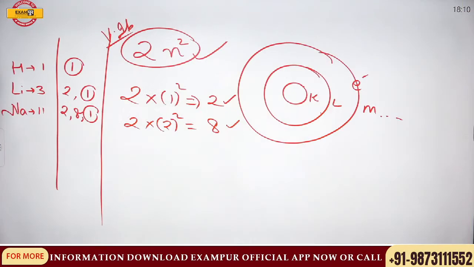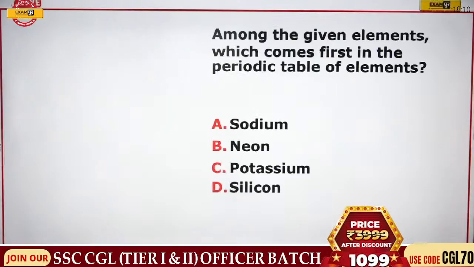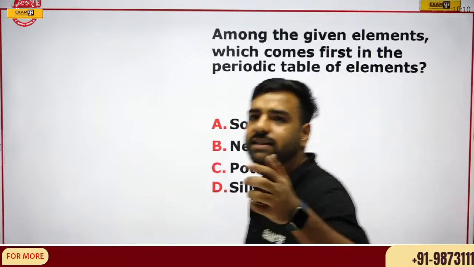Next question is, among the given elements, which comes first in the periodic table of the elements? Very simple question. Let's see who answers this.